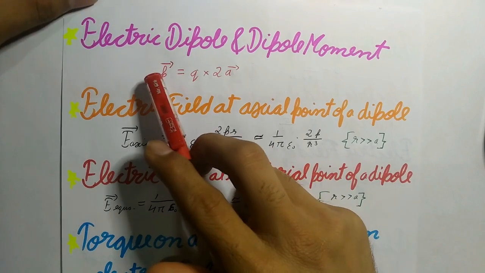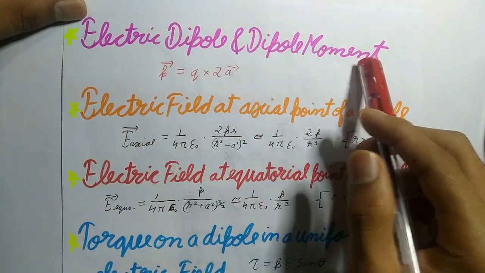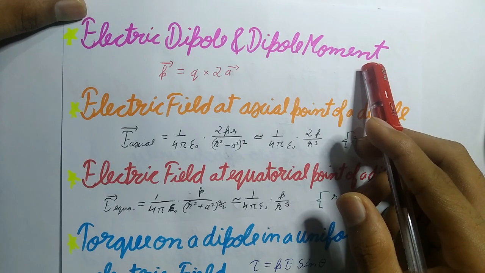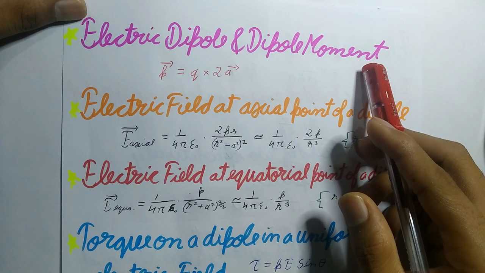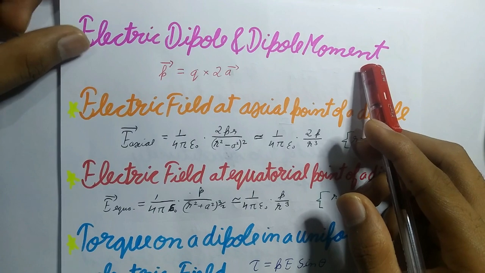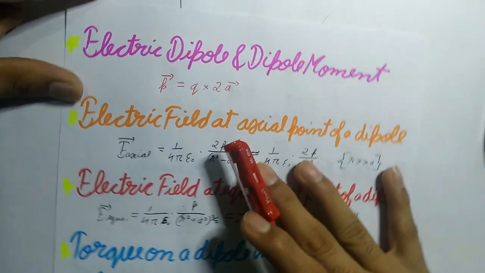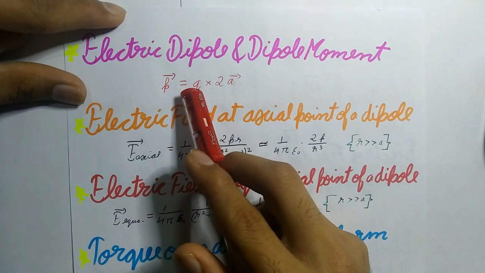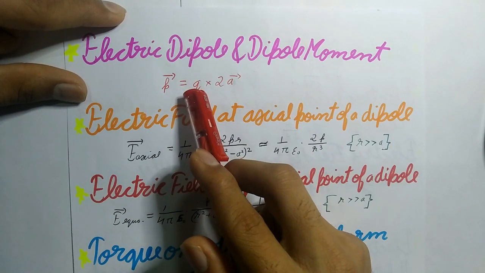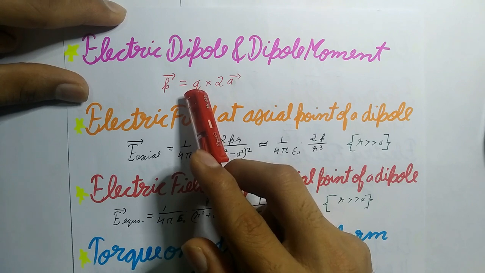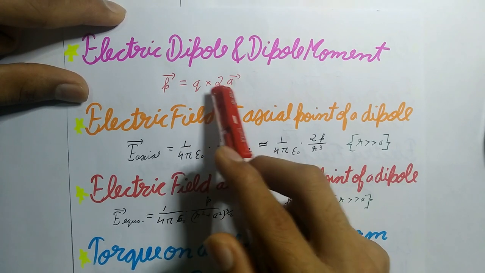So now next topic is electric dipole and dipole moment. An electric dipole is a pair of equal and opposite charges plus q and minus q separated by some distance 2a. Its dipole moment is given by p vector equals either charge into the vector drawn from minus q to plus q, which will be equal to q into 2a.